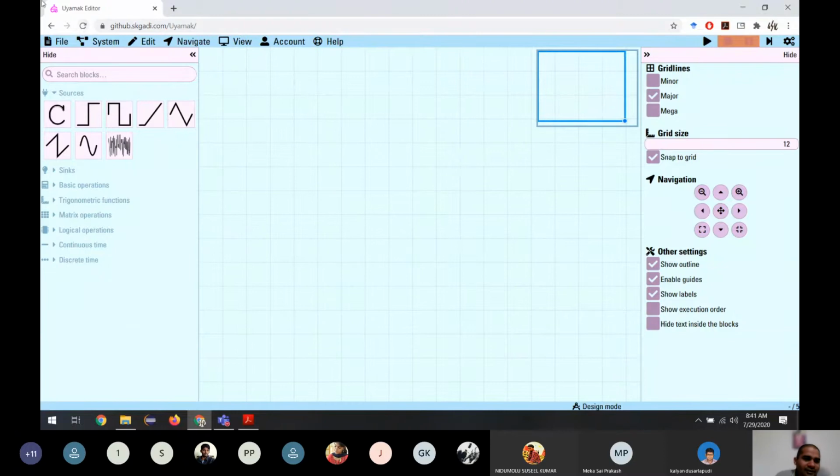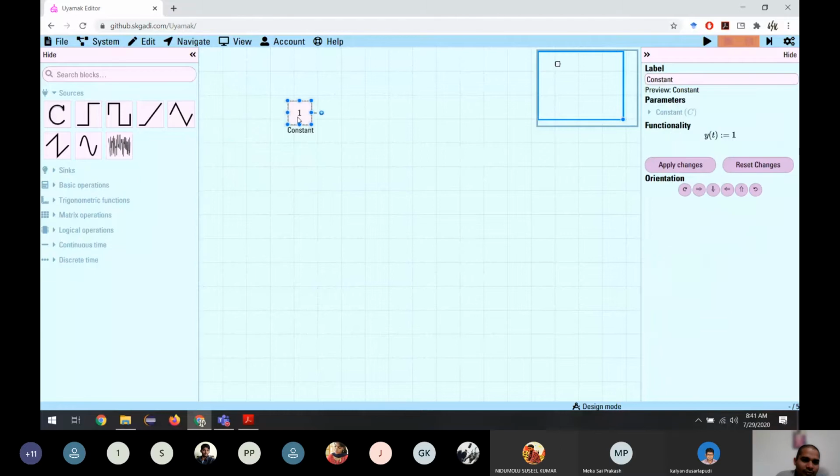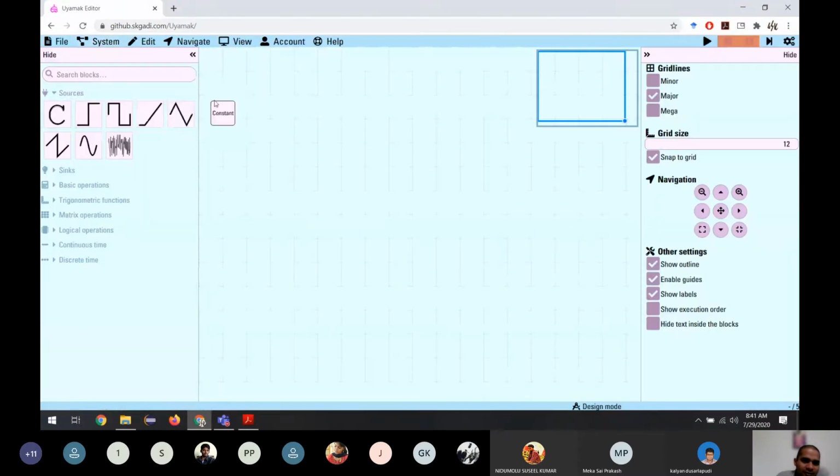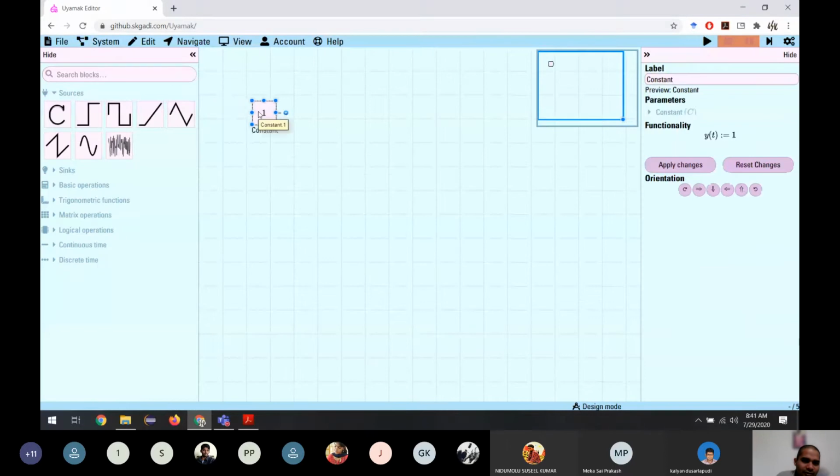If you have the same problem, if you're adding one block and it looks like only one block, but if you move the top block, you can see 2 more blocks below that, you can just refresh it and see again if it works or not, and that will solve the problem. I can't reproduce the problem because it's very rare, but if it occurs, please make sure that you refresh the page and it will solve it.